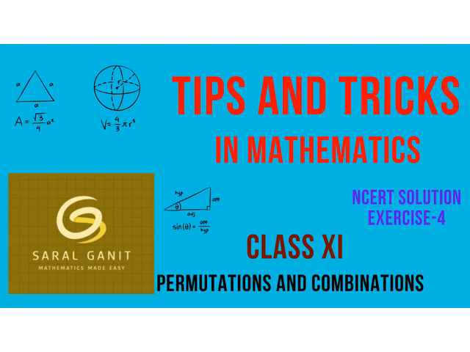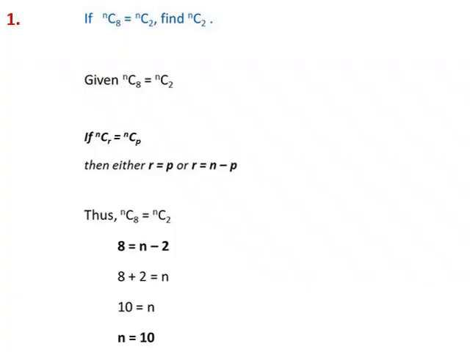This is for class 11 students and the topic of discussion is permutations and combinations. In this video, we will be focusing on the NCERT solutions for exercise number 4. The first problem: we need to find nC2 if nC8 equals nC2.